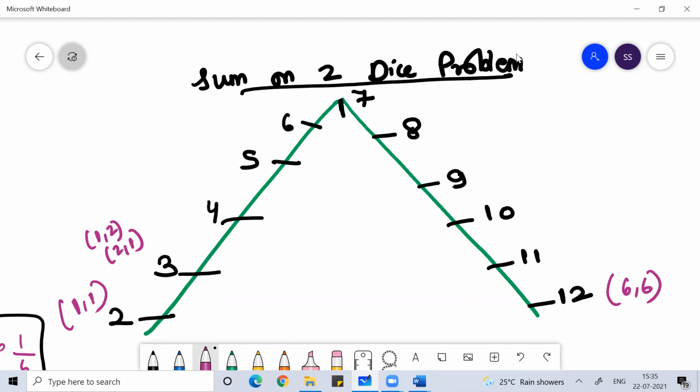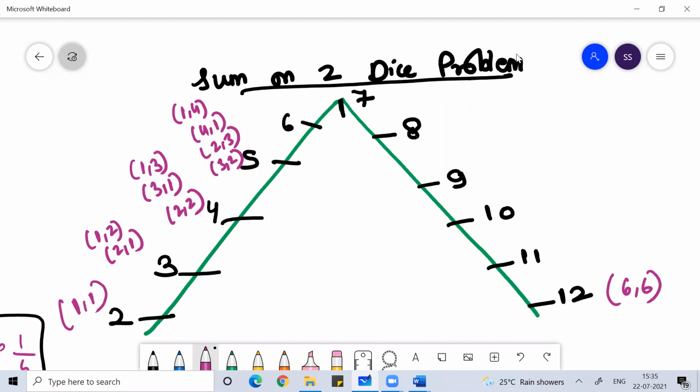Sum 4, how many ways can you get sum 4? 1 comma 3, 3 comma 1, 2 comma 2. Sum 5, how many ways can you get? 1 comma 4, 4 comma 1, 2 comma 3, 3 comma 2. I hope you people are understanding, right?